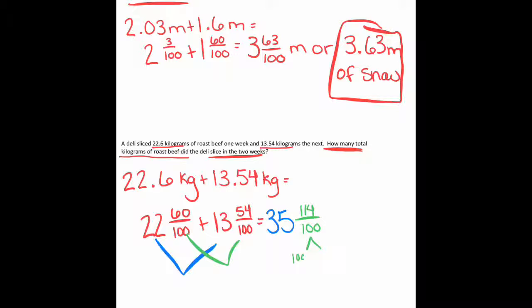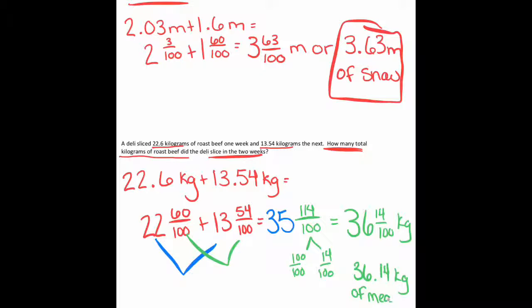And 114/100 has a whole in it. I could pull it out, 100/100 with 14/100 left. So technically my answer is going to be 36 14/100 kilograms of meat, or you could say 36.14 kilograms. All right, let's move on to number 3.